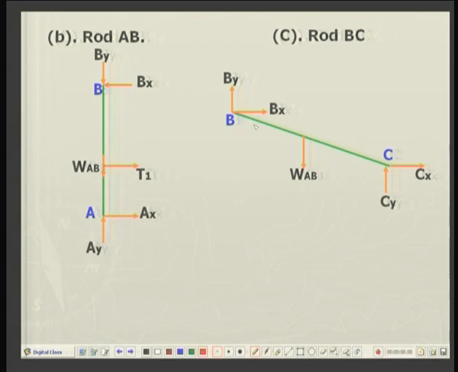When I come to the slant rod BC, again reactions at B are BX and BY, reaction at C are CX and CY. BC, sorry, this is BC, not AB, WAB, but it should be WBC, vertical downward gravitational weight of the rod BC.